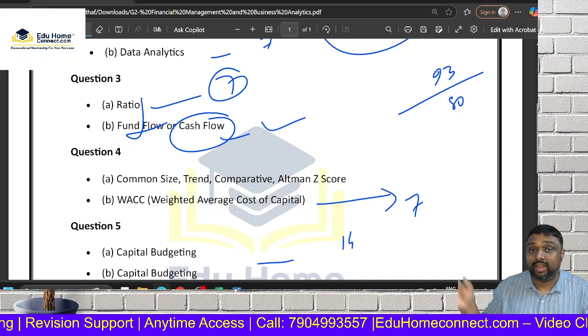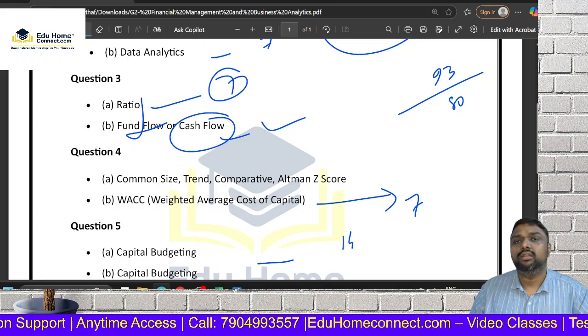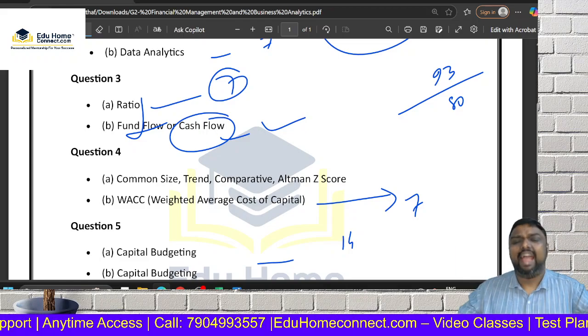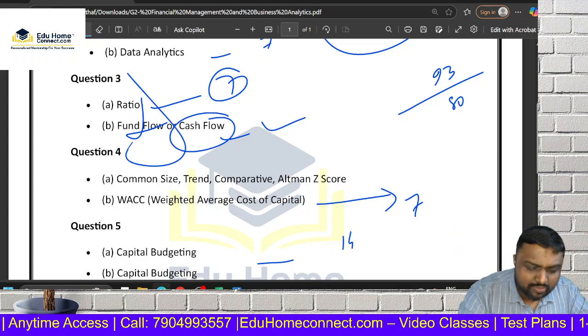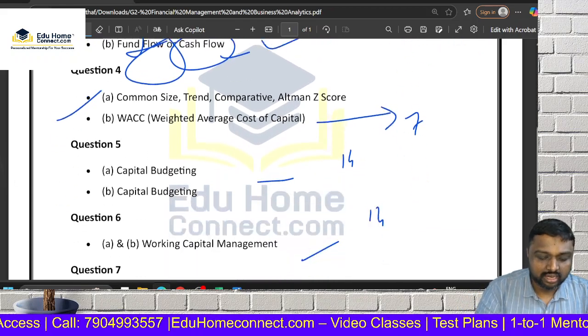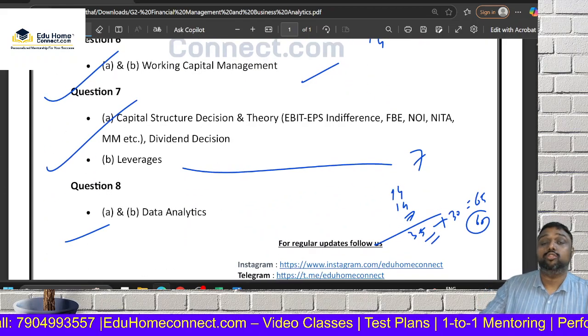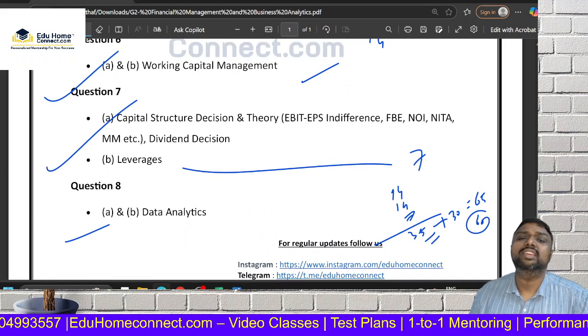But timing is important. I want to reduce your burden. Revising fund flow may take time. Leave it. Sir, I don't like cash flow, fund flow, ratio. Then keep this fully. Go for it. Common sense, capital budgeting, working capital, capital structure, and data analytics. You can score it. Sir, data analytics theory is the problem.